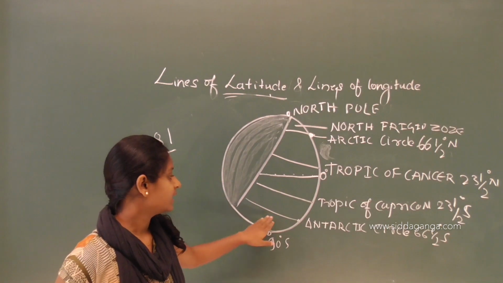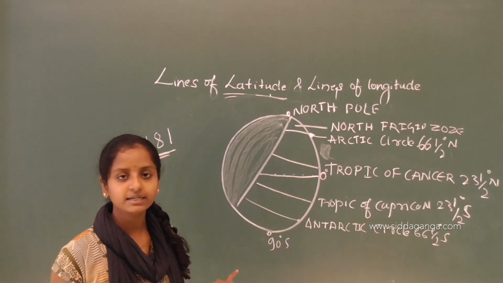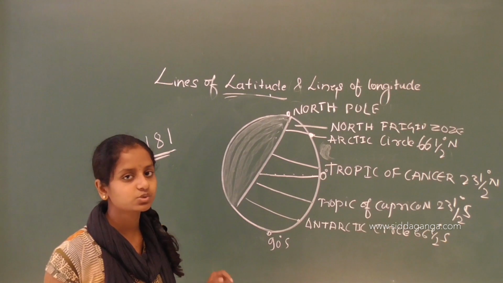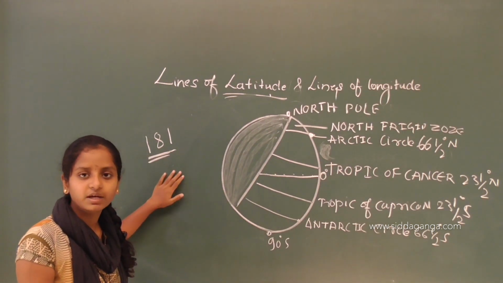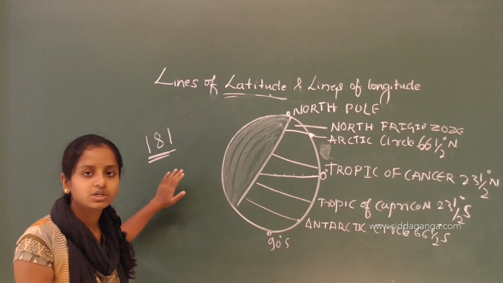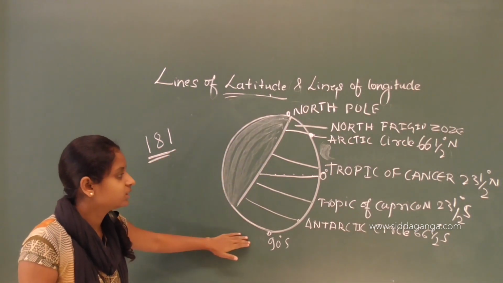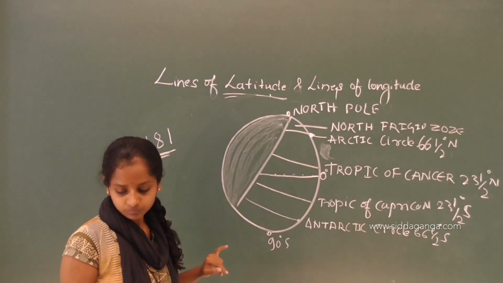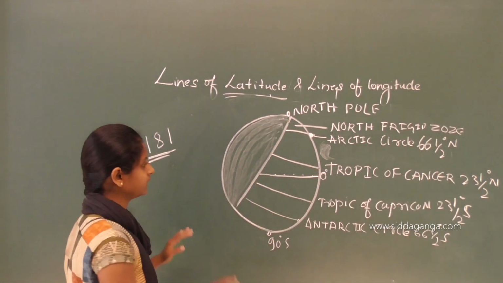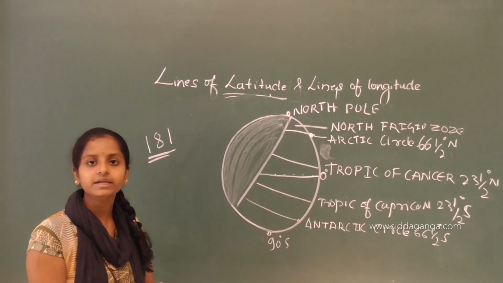And the next is the Antarctic Circle, that is 66 and a half degrees to the south. So of these total 181 latitudes which are drawn from north to south, these 7 are very important ones. So this is about the latitudes.